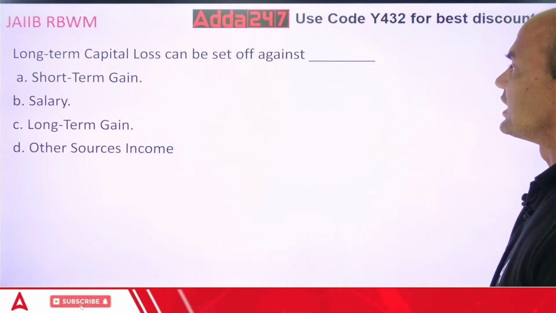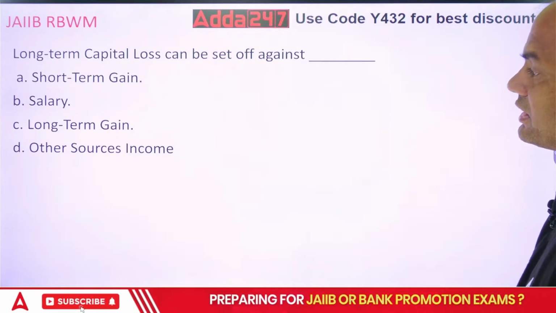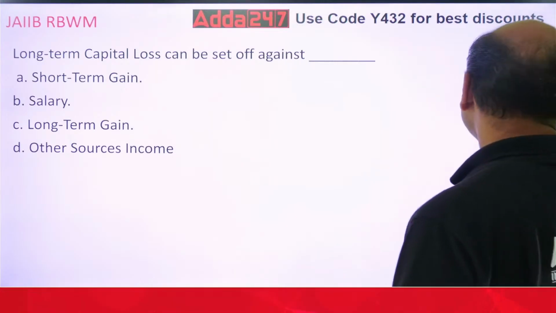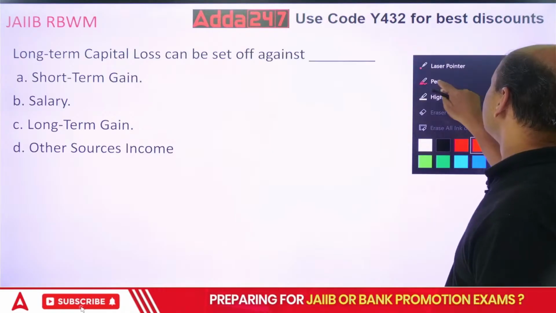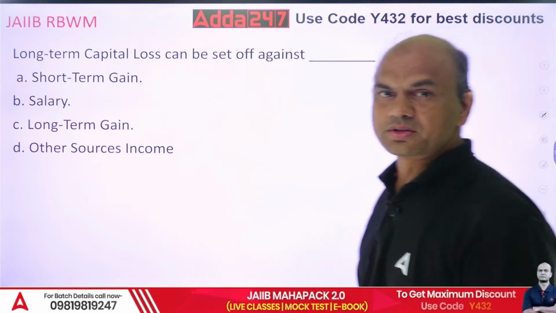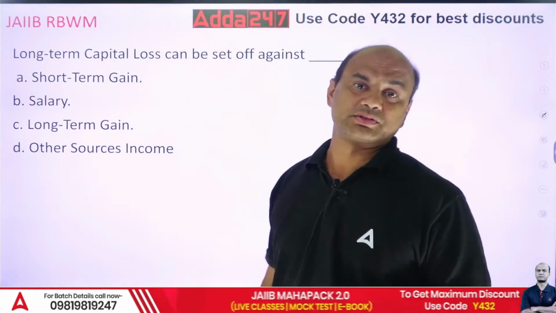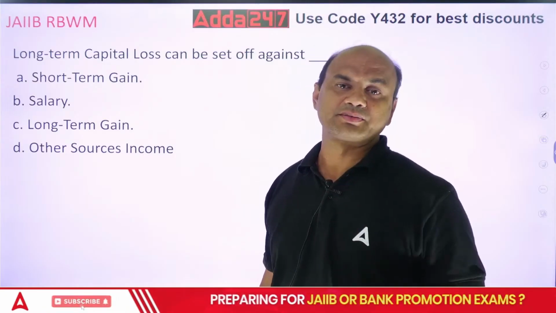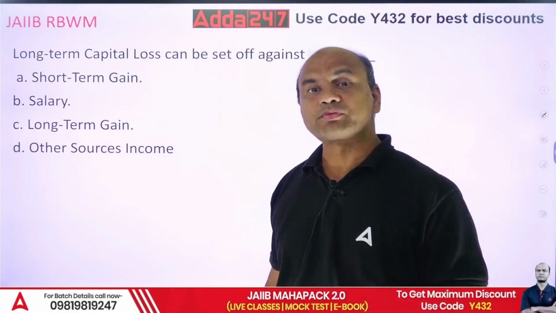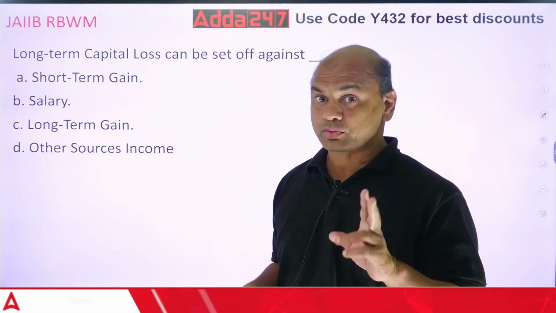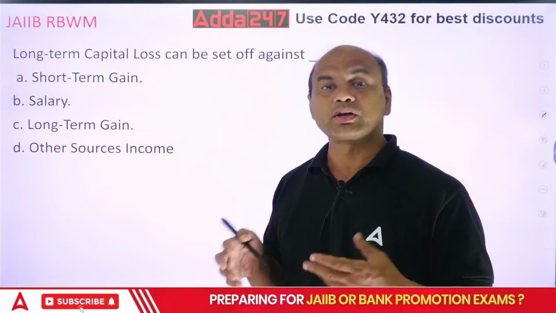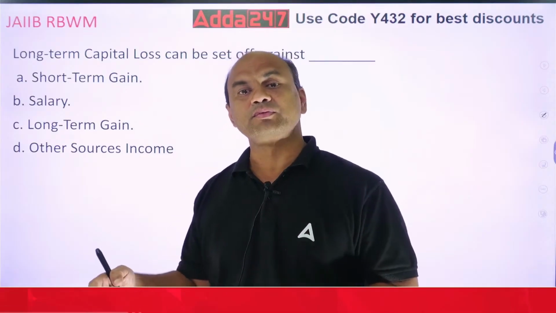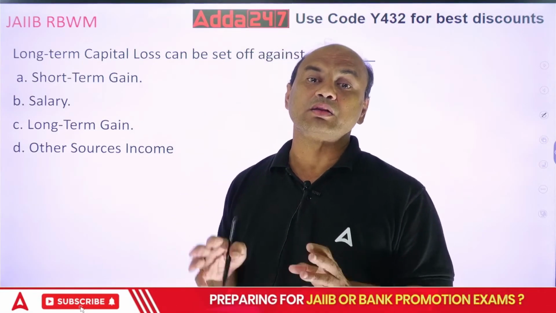Long-term capital loss can be set off against short-term gains, salary, long-term gains, and other sources of income. So what does the income tax rule say? Long-term capital loss can be set off against what? Firstly, what is a long-term capital loss? Suppose I purchase a house for 50 lakhs, and I sell that house after 2 years for 40 lakhs. So what have I done? I purchased it for 50 and sold it for 40, so it means I have made a long-term capital loss.